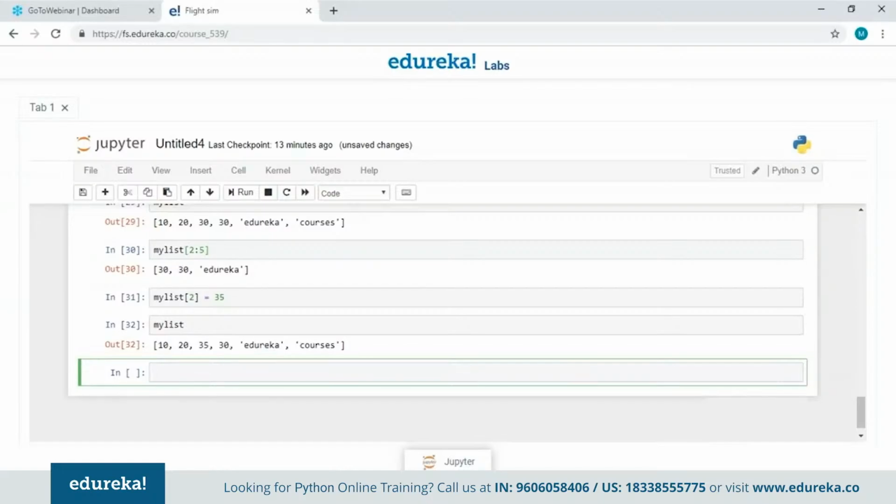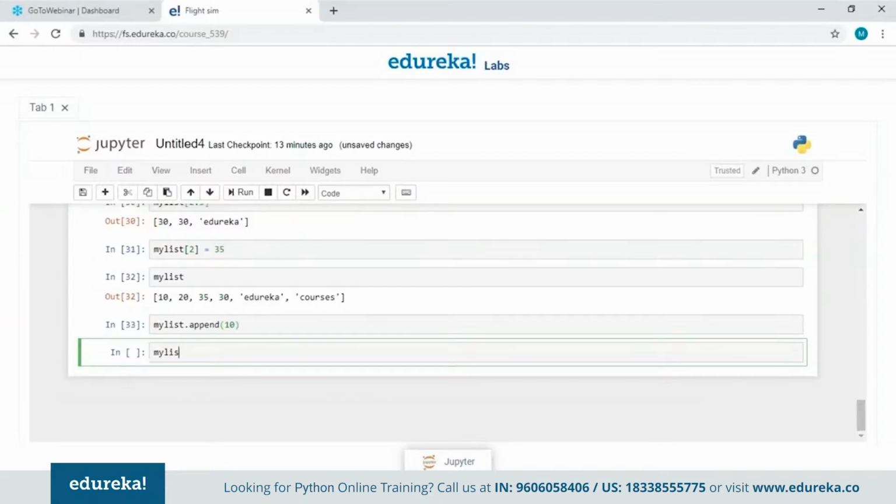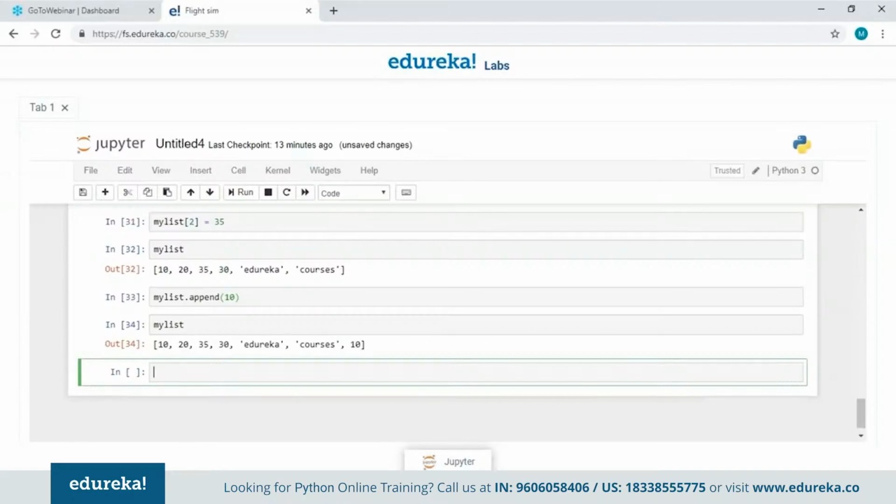Now let's try to add a value using append. So what append does is, it will add the value at the end of the list. Now let me show you. So there is a value at the end of the list that we have added using the append function.